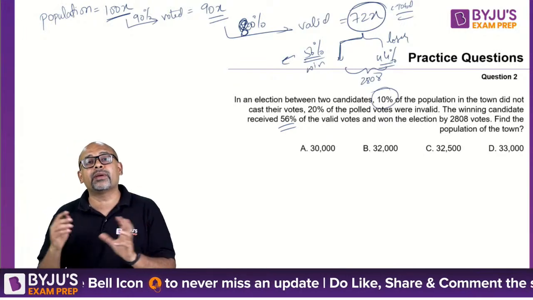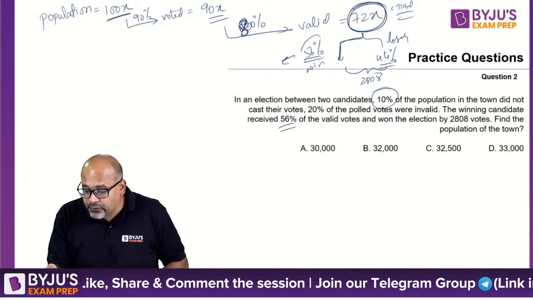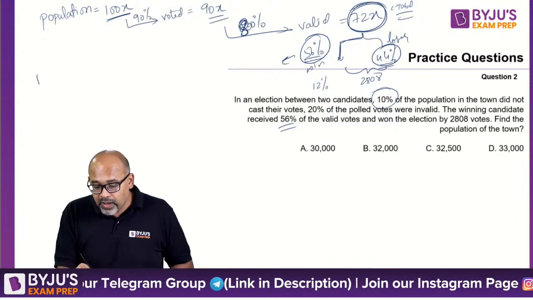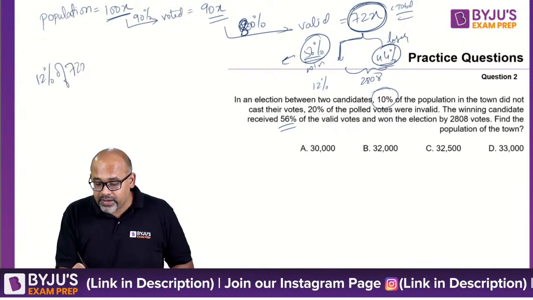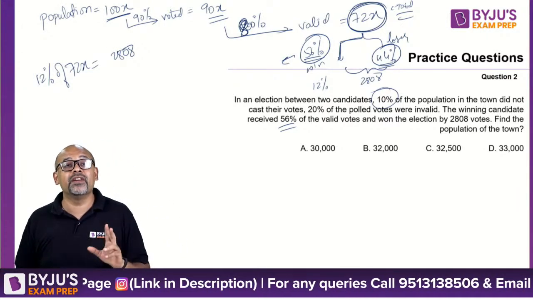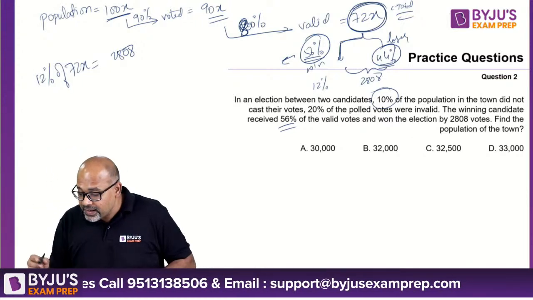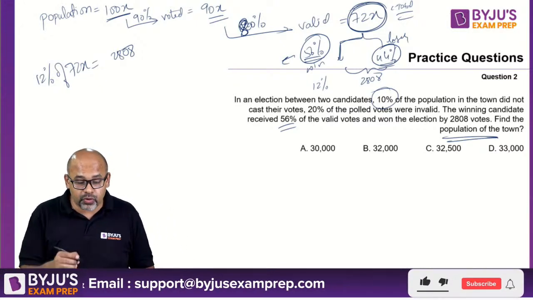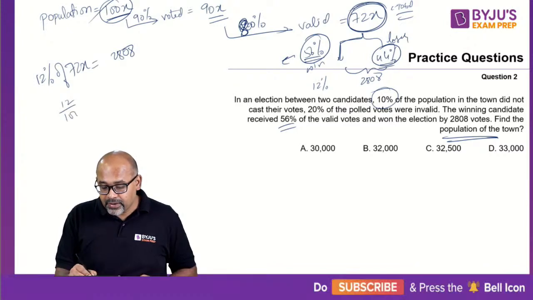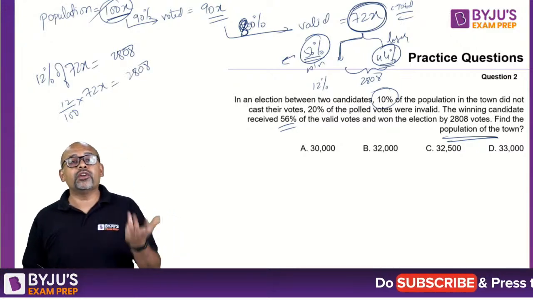So don't waste your time calculating 56% of 72 and 44% of 72. Just keep that 72x aside. You are basically saying that 56% and 44%, the difference is 12%. So 12% of 72x is 2808. That is what's been given to you. What are they asking? They are asking to find the population of the town. So you want to find what is 100x. So 12 by 100 into 72x is 2808. If you get your x, your job is done.